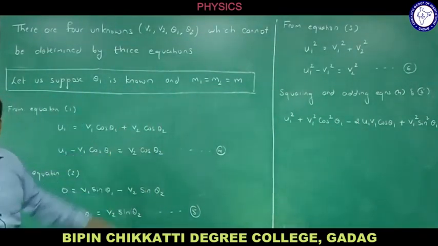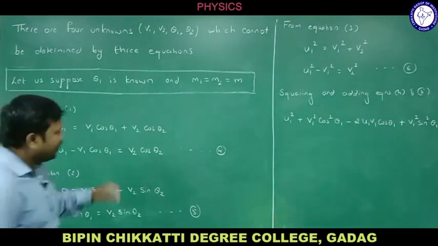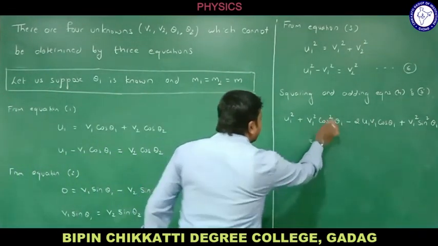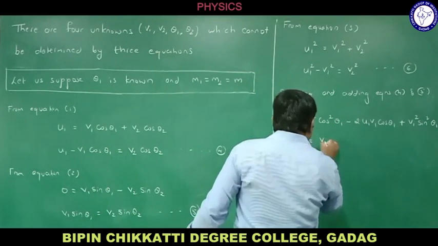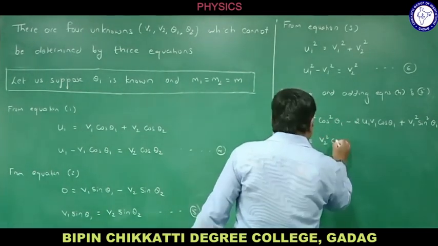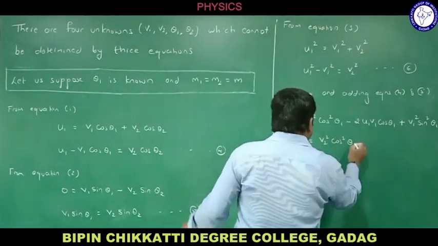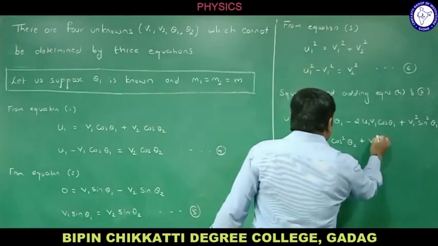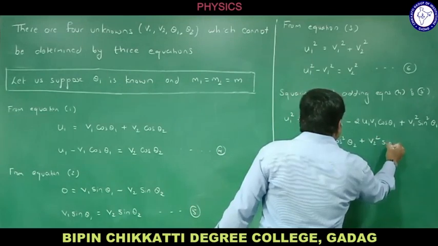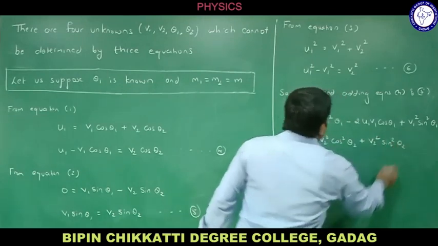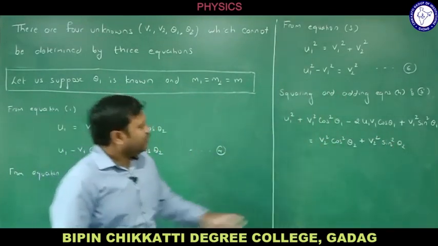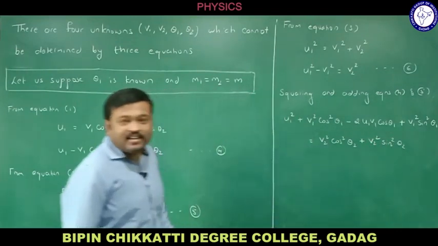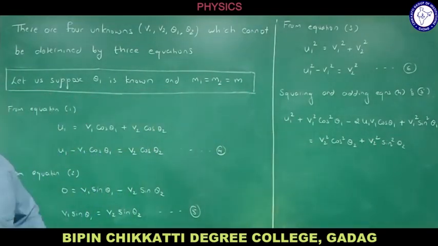Now the same thing I will be doing on the RHS. That is equal to, square this term, V2 square cos square theta 2, plus here also V2 square sine square theta 2. Here we have the identity, sine square theta plus cos square theta is 1.